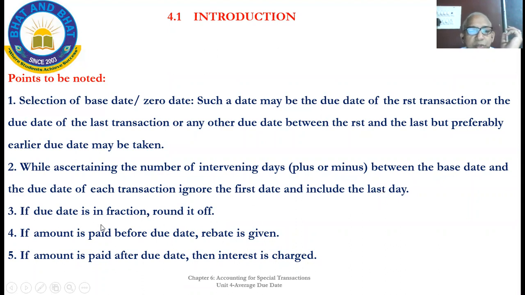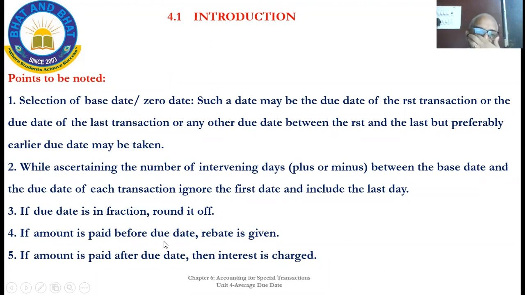And if the due date is a fraction, round it off. Rounding off means 50 or half and above is rounded off to the next number. That is the rounding off principle. Fraction means fraction of a day. If you get that answer in fraction and it is less than half, make it the previous day. If it is half and above, 1 by 2 and more, make it the next day.